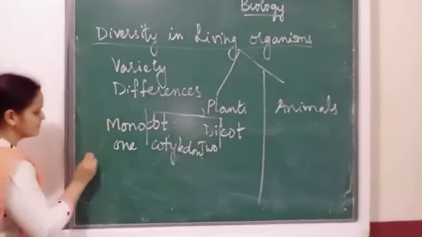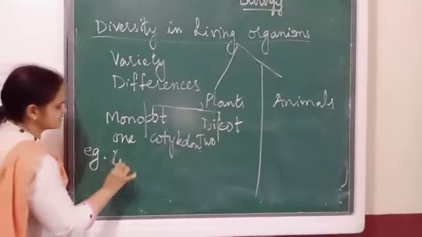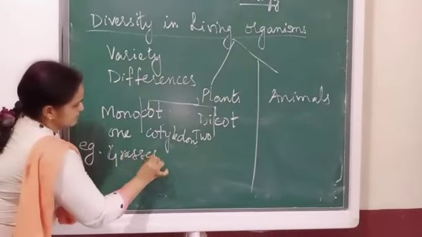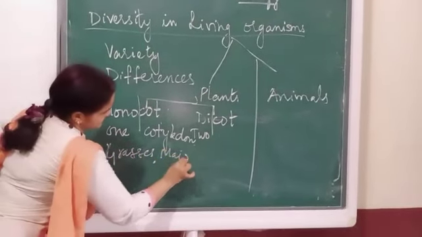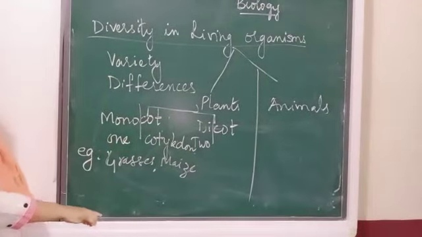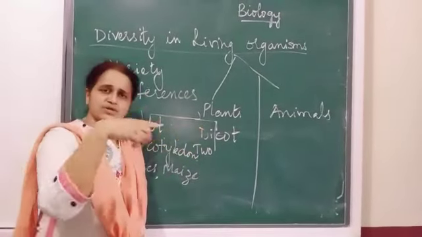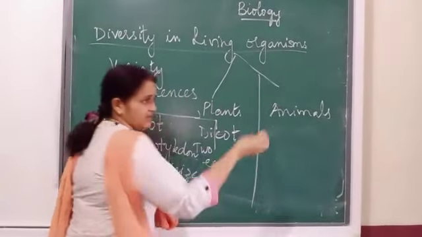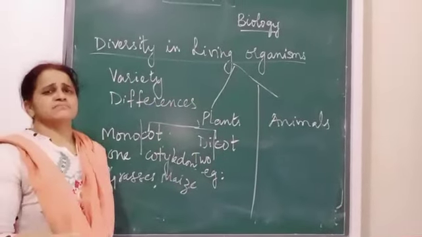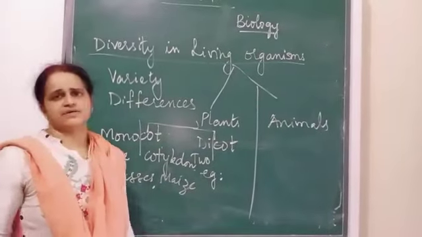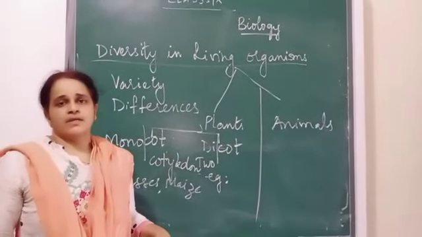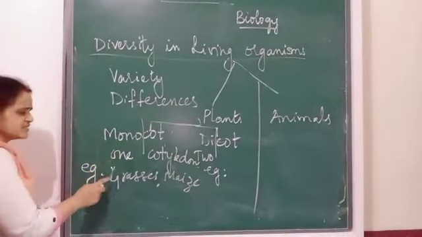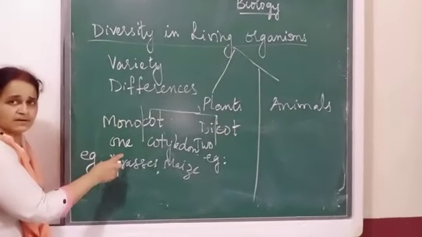Example, you have grasses, maize and all this family. They belong to monocot. Now dicot, when I say more than one or two cotyledons. Example, you can go for all the higher plants. Neem, all these plants belong to dicotyledons. Mango.